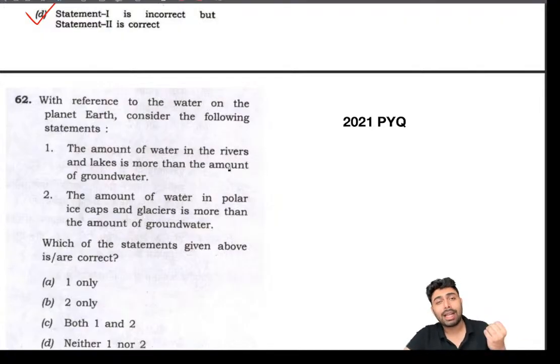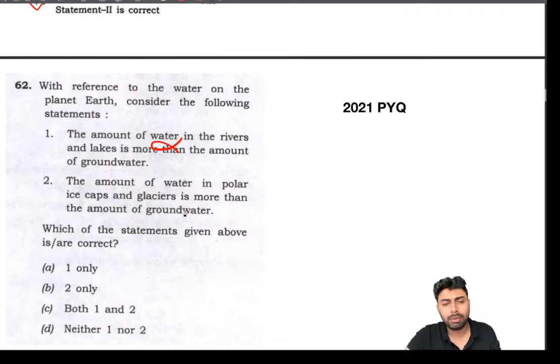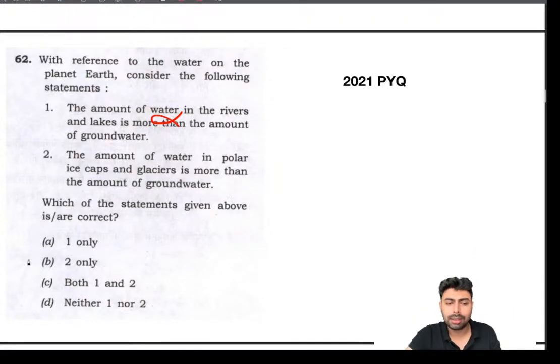In fact, atmospheric water vapor is much higher than that of the rivers. So that is counterintuitive but factual. Remember that. And this statement is wrong. And the amount of water in polar ice caps is more than that of groundwater. This seems right only, and that's right.